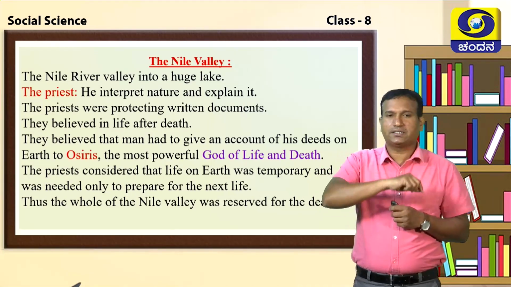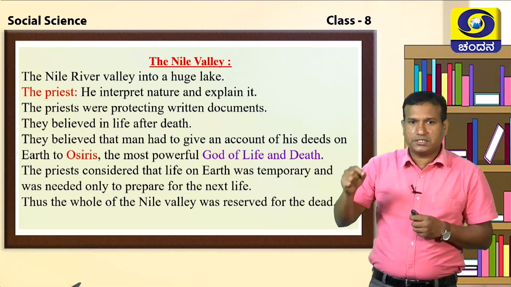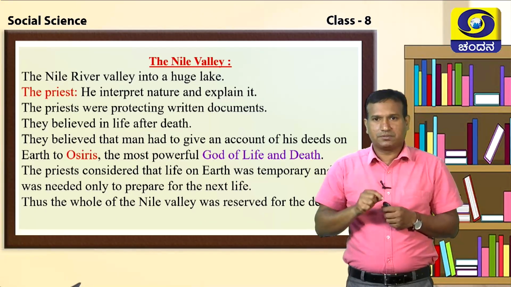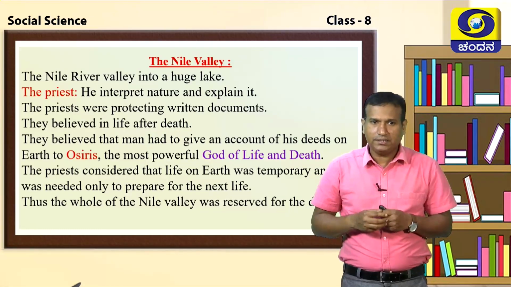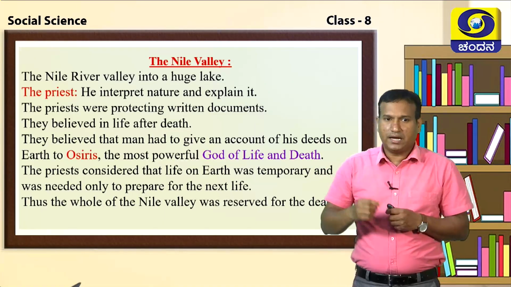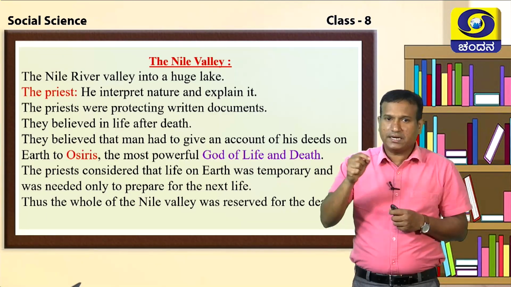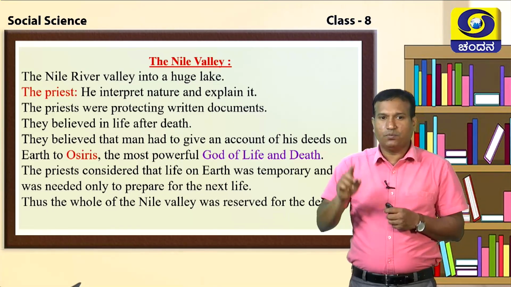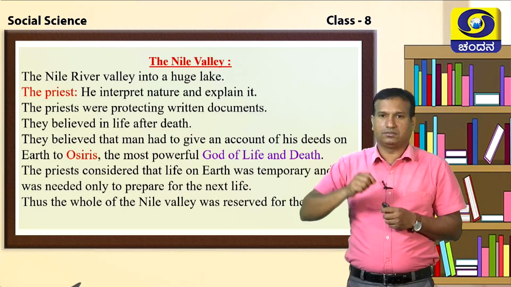They believed that once these priests die, after the death of the priest, they will get a new life. That is why they believed in life after death. And they believed that a man had to give account for his deeds, whatever he has done on this earth.